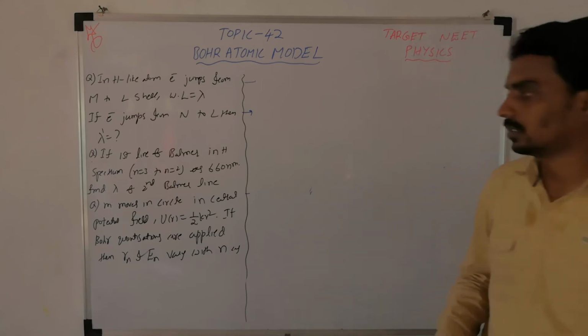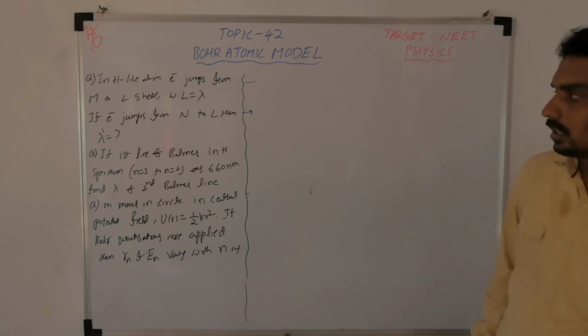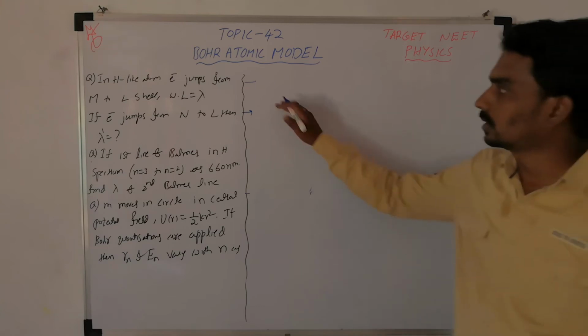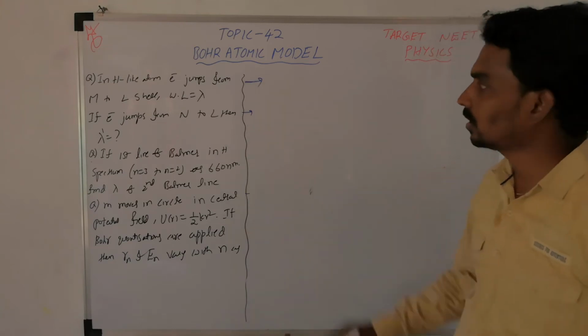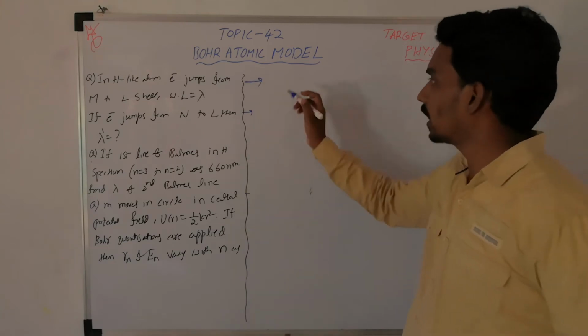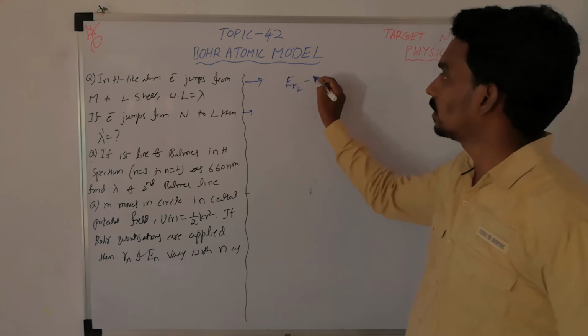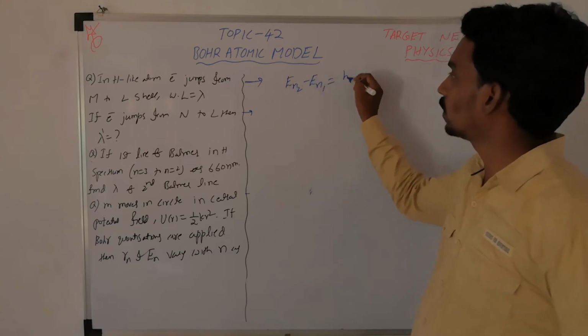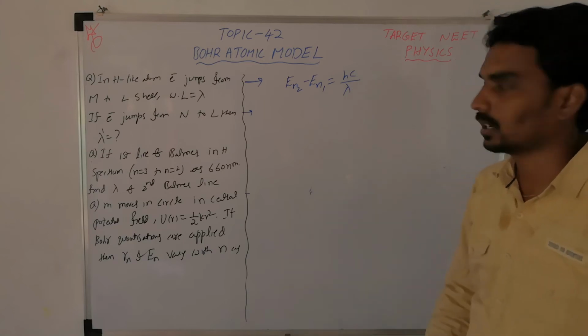The other kind of question they will ask you is based on the third postulate, that is, when the electron takes a transition, then En2 minus En1 equals hc by lambda.